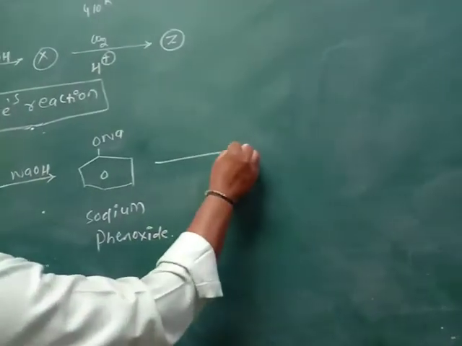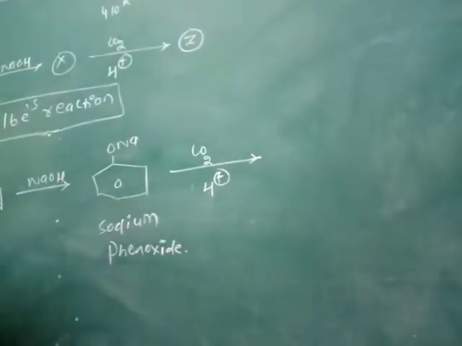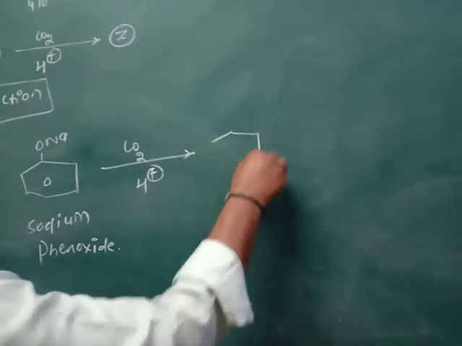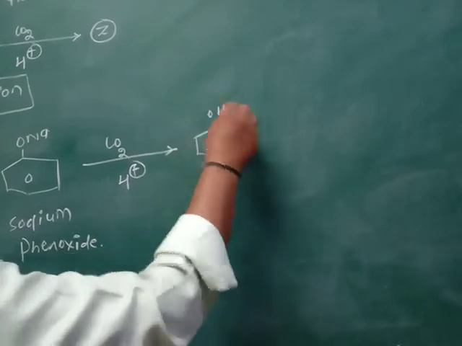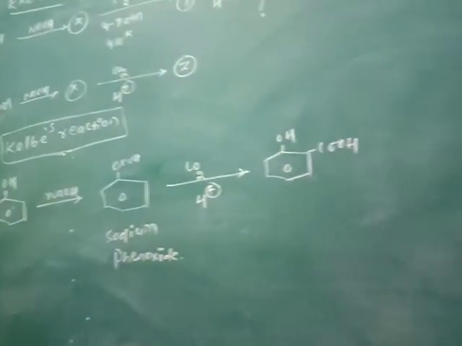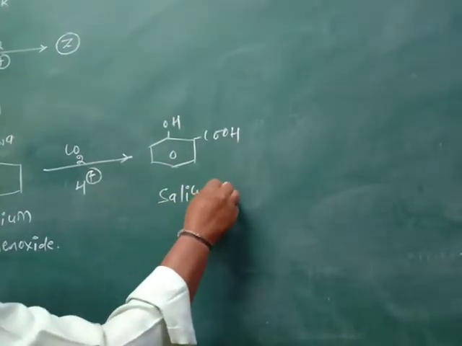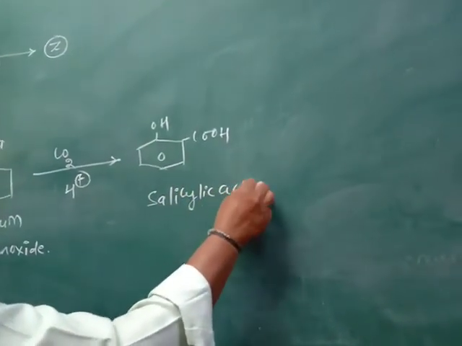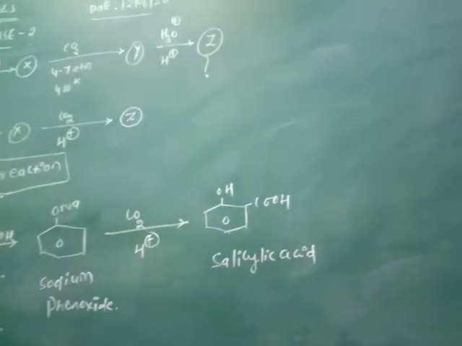Then sodium phenoxide is treated with CO2 in the presence of H plus, and it gives salicylic acid. It has OH and COOH. So Z is salicylic acid.